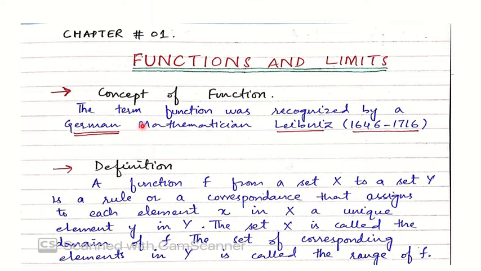The definition of a function says that f maps every element of set X onto an element of set Y. This set X is called the domain set and this set Y is called the codomain set, and the elements that we get as an output from set Y are called the range set. You can understand this by a diagram which is given in the next slide.